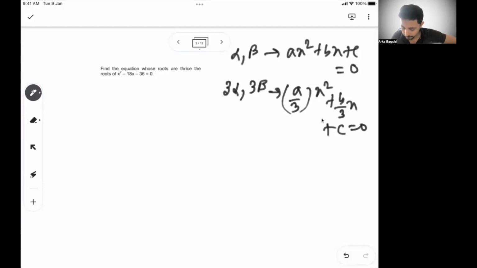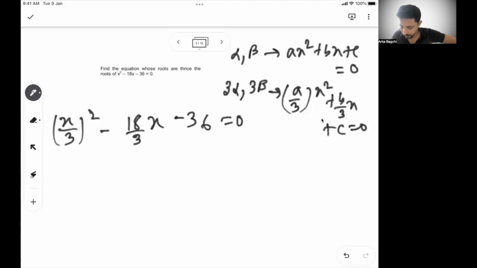In this case, this will be (x by 3) whole square minus 18 by 3x minus 36 equal to 0. That means x square by 9 minus 6x minus 36 equal to 0. And then you can multiply with 9 and go ahead. So that's the whole idea. If roots are thrice, your x will become x by 3. If roots are 1/3, your x will become 3x.